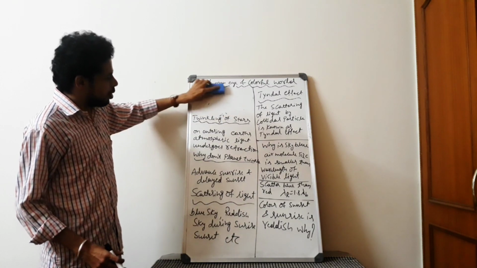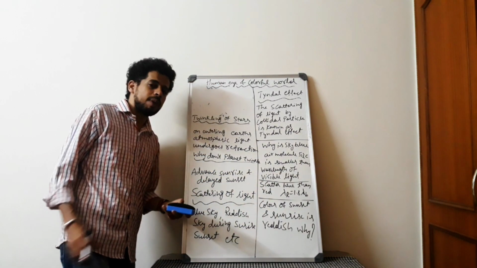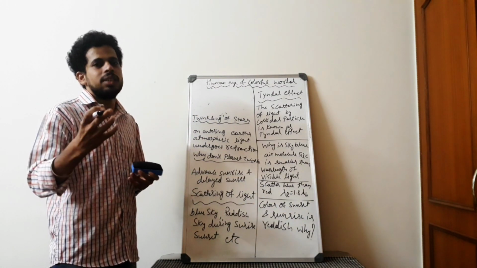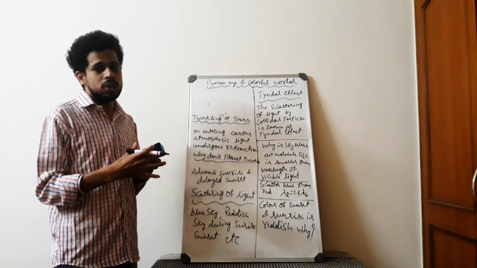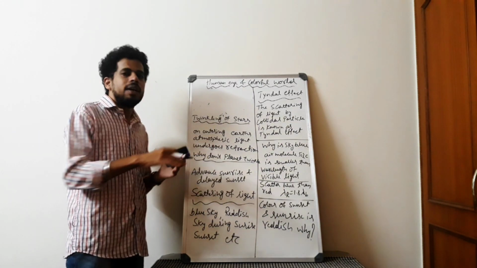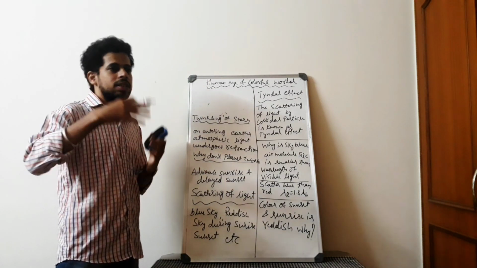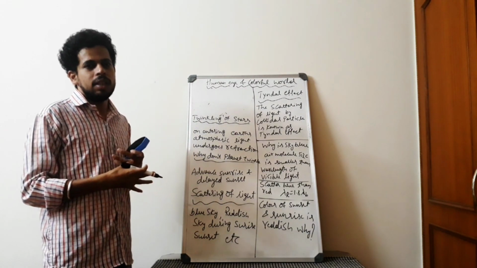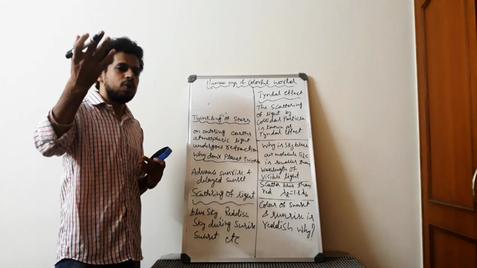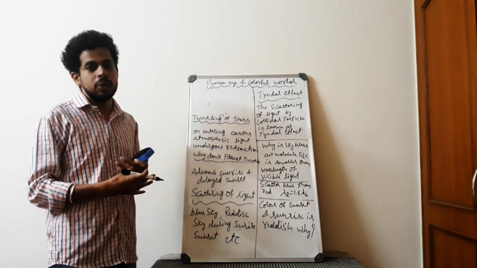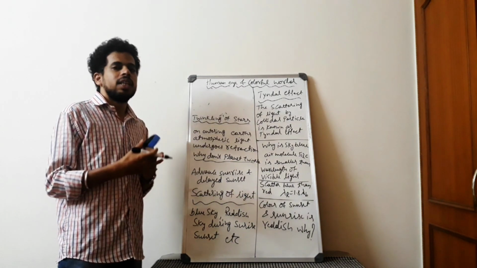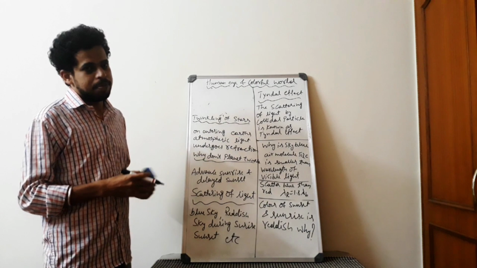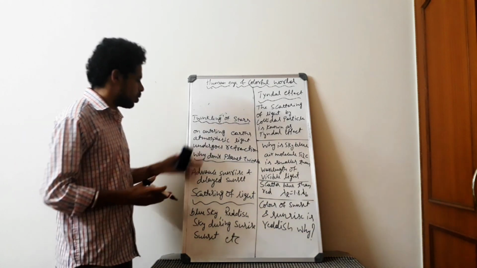Why don't planets twinkle? You may have this question. A planet acts as an extended source of light, so all the points on the planet act like a source of light. Stars are bigger, but they look like a point size to us because of the distance. Stars are much farther than planets, and planets are nearby to the Earth. So the planet's light acts like an extended source, all the light rays' variations get cancelled, and the planets do not twinkle. That is the reason.